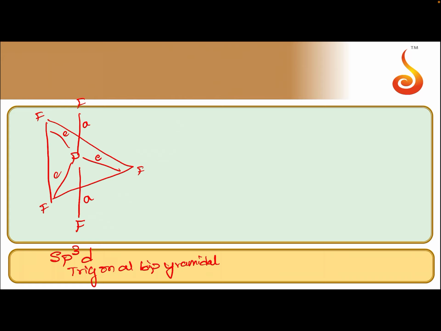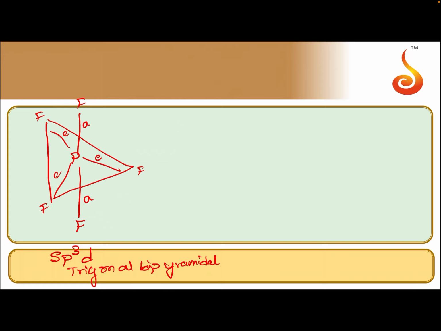The equatorial bonds are at 120 degrees with each other, whereas axial bonds make an angle of 90 degrees with respect to the equatorial bonds.